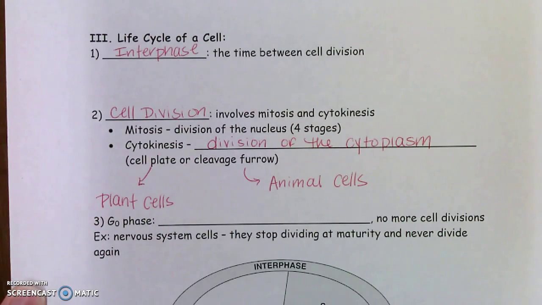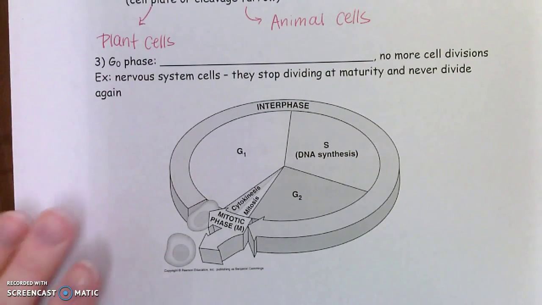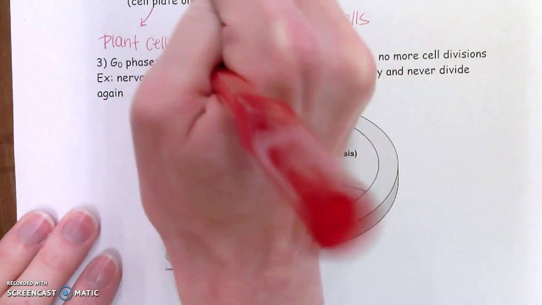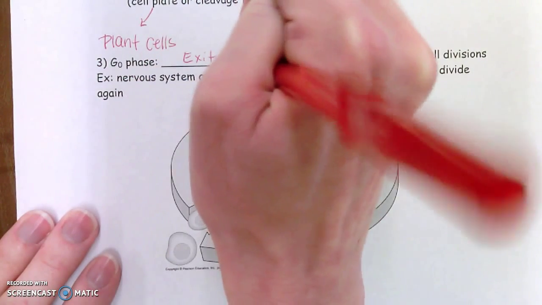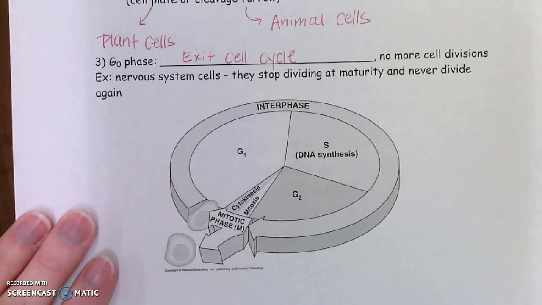And the last phase of the cell cycle is the G0 phase, and this is when the cell exits the cell cycle. Okay? There would be no more cell divisions.